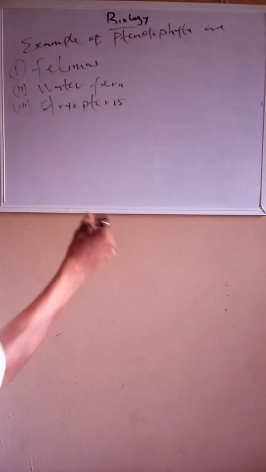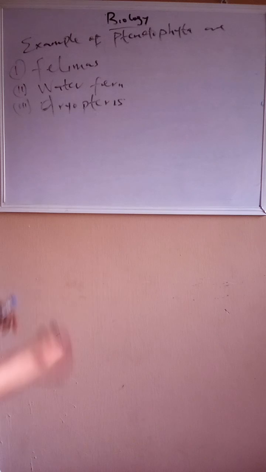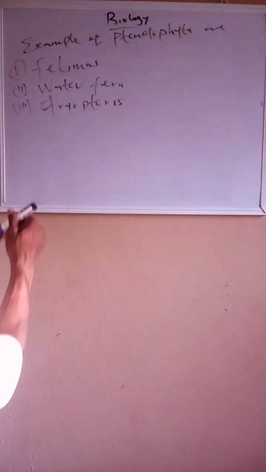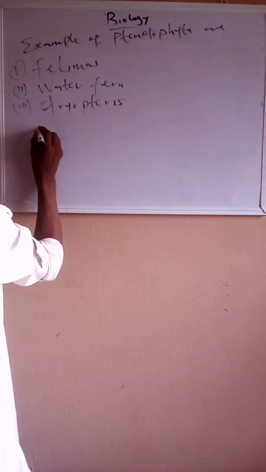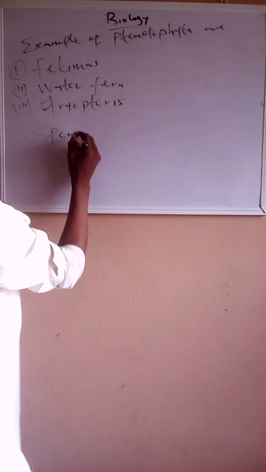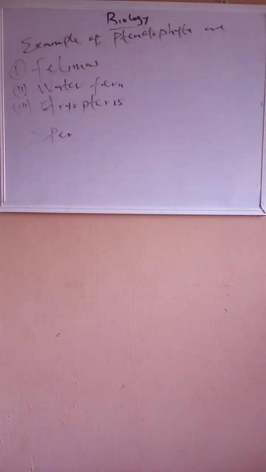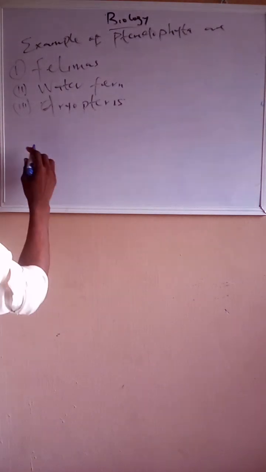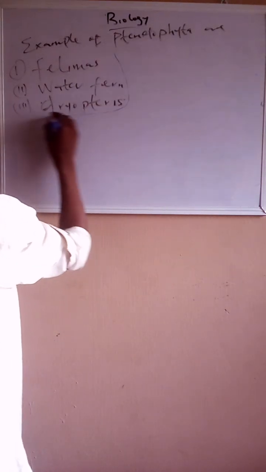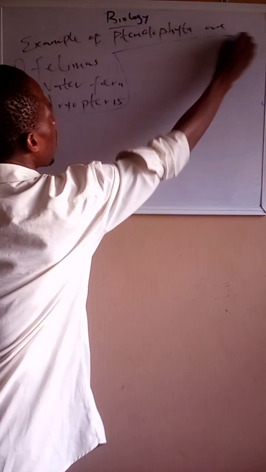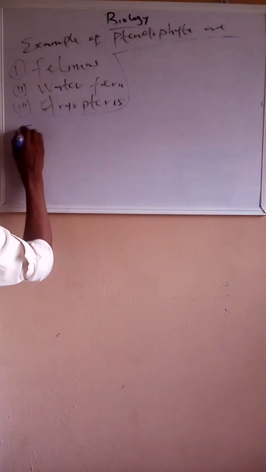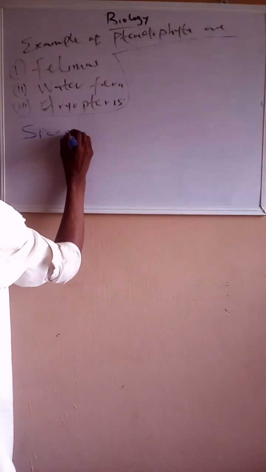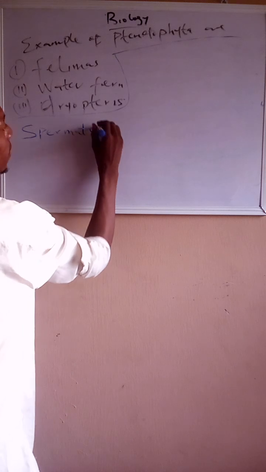So let's now proceed to the most advanced of all, and this is the spermatophyta.